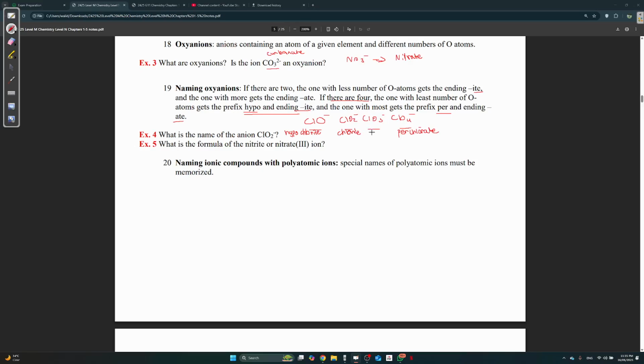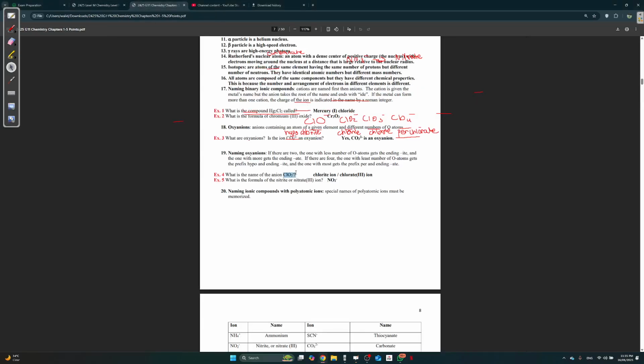And the one with the most is with an 8, so chlorate. This is just following the rules. So you start first with the ones in the middle, chlorite, chlorate, and then the one with the least has hypo, the one with the most has per. Okay, not that hard. So as you can see here, ClO2 minus, it's called chlorite.